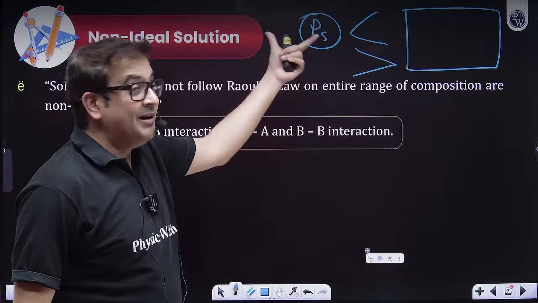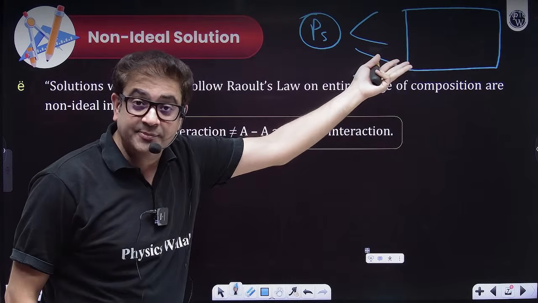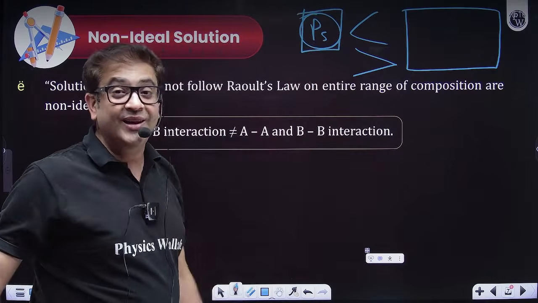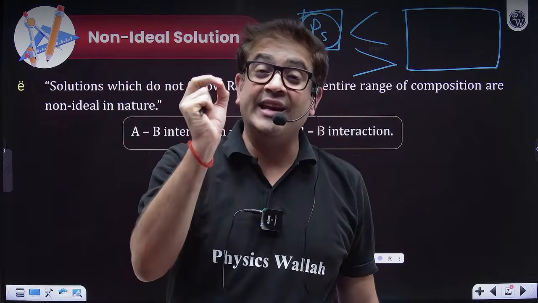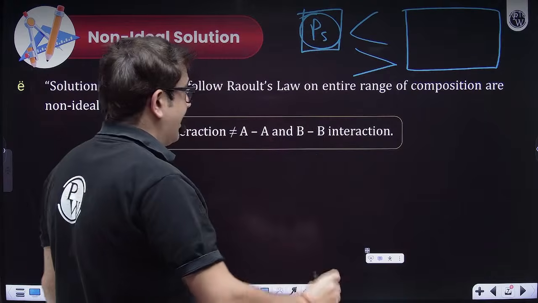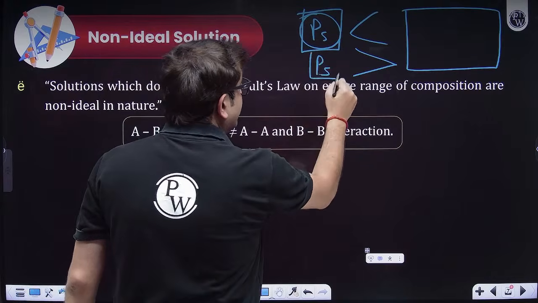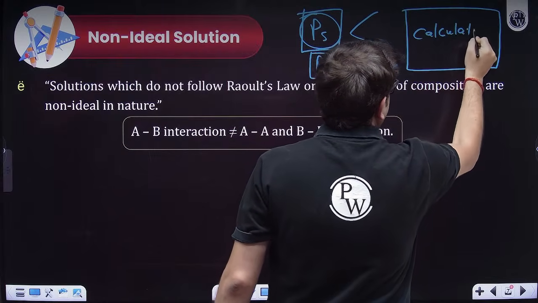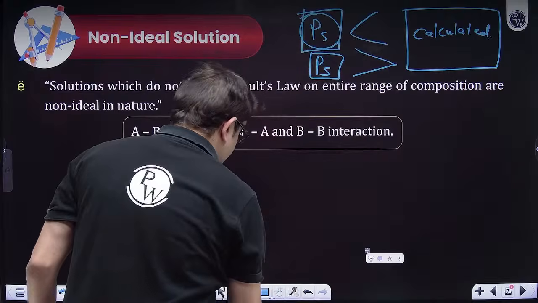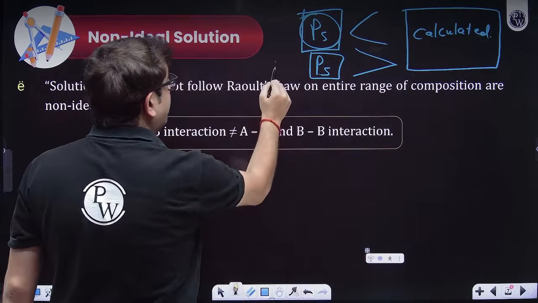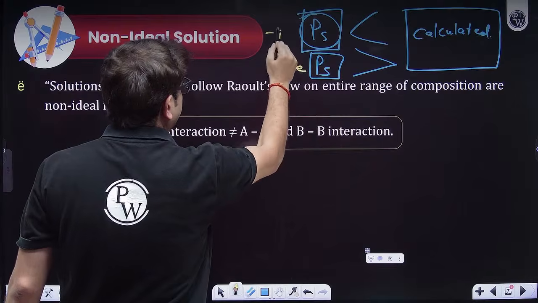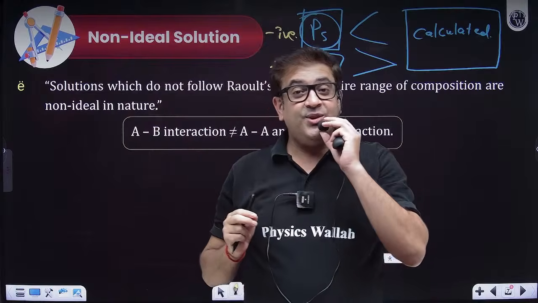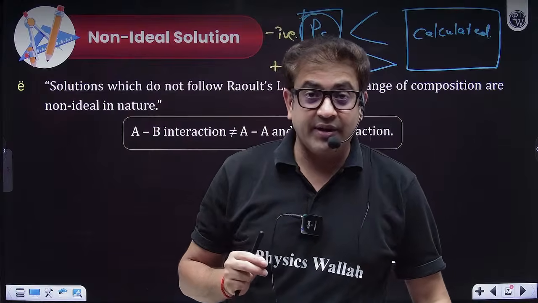So if I am less than the calculated value as per Raoult's law, then that means I am showing less pressure. And if I am showing less pressure, then this means I am showing negative deviation from Raoult's law. And rather, if this pressure of solution is more than the calculated value, then this is termed as non-ideal solution showing positive deviation from Raoult's law, and this is negative deviation from Raoult's law. Now, some theoretical questions which JEE also throws around.